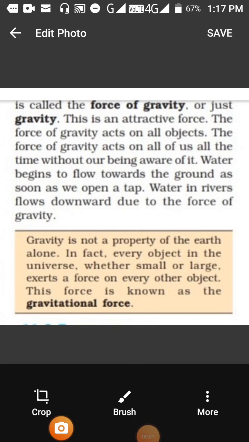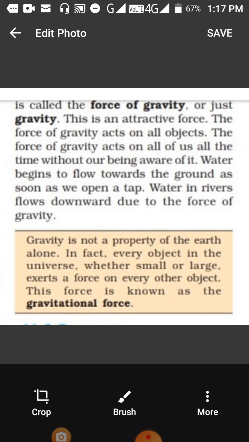The force of gravity is an attractive force. It attracts objects towards itself. It does not repel. The force of gravity acts on all objects. We know it acts on all of us all the time without our being aware of it. We don't notice that gravity is acting on things around us, but it is acting every time.